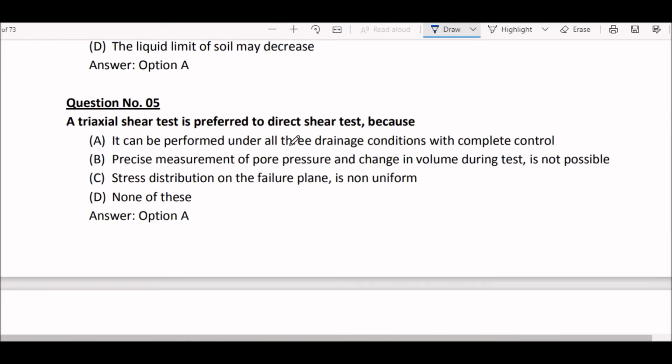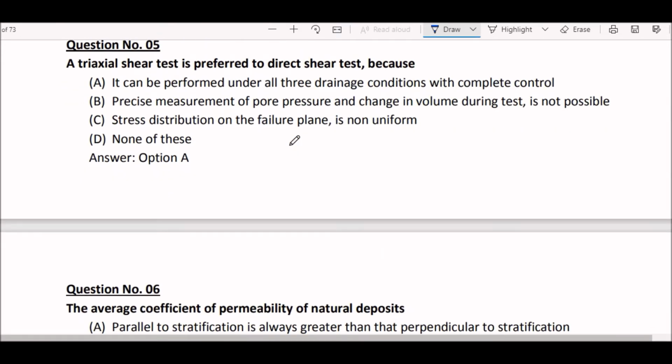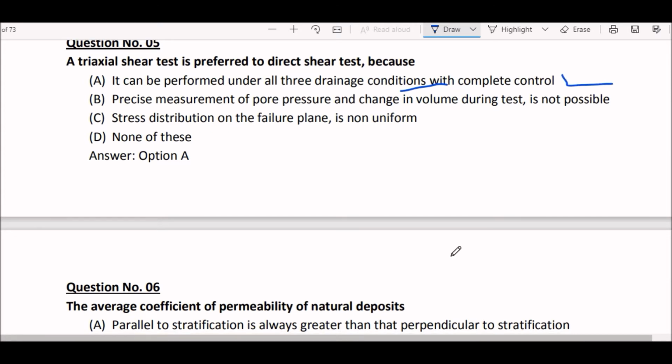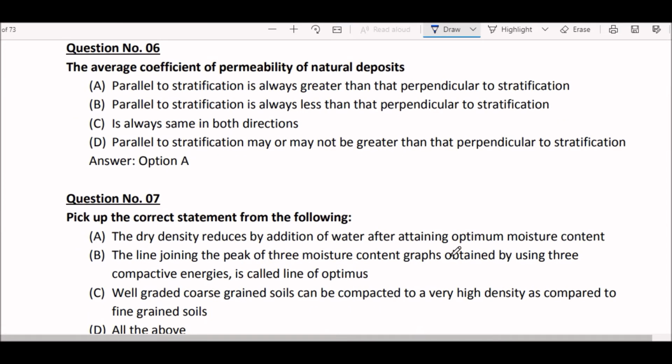Next question. A triaxial shear test is preferred to direct shear test because it can be performed under all three drainage conditions with complete control. Okay, so right answer is option A. Next question. The average coefficient of permeability of natural deposits, option A, parallel to stratification is always greater than perpendicular to stratification. Okay, so right answer here is option A.